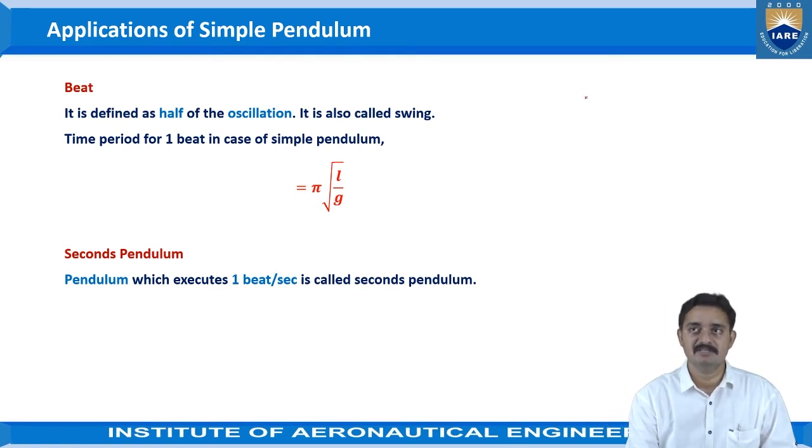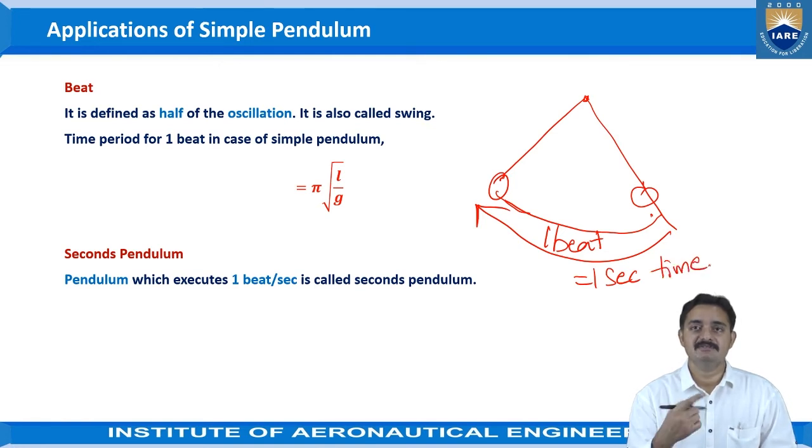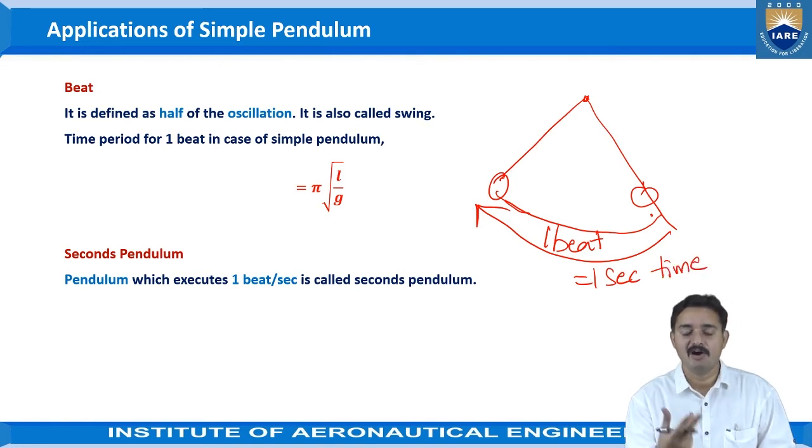That means, as we have discussed here, for traveling from this maximum extent to this maximum extent, this one beat, for one beat, if it takes 1 second of time, nothing but for half oscillation, if it takes 1 second of time, then it is called the seconds pendulum.